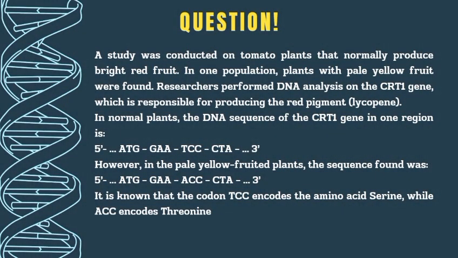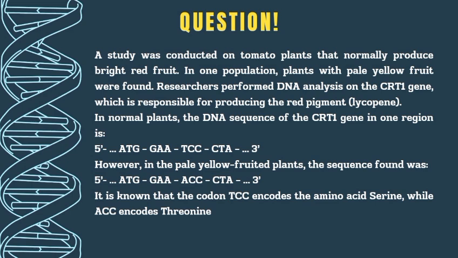The question: a study was conducted on tomato plants that normally produce bright red fruit. In the population, plants with pale yellow fruit were found. Researchers performed DNA analysis of the CRT1 gene, which is responsible for producing the red pigment lycopene.